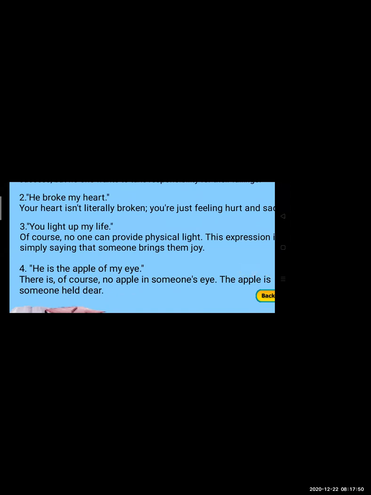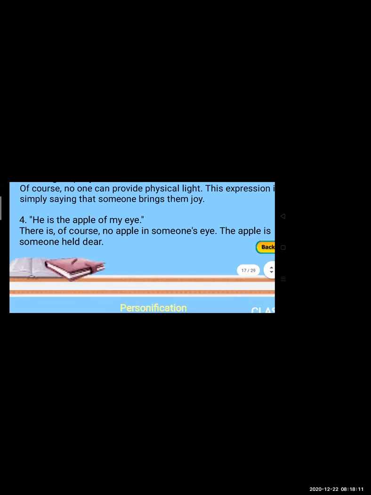Now that boy is said to be the apple of my eye, meaning he's very important to me. So that boy is being compared with my eyes. Just as your eyes are important to you, like that. So over here the comparison is made without as or like.